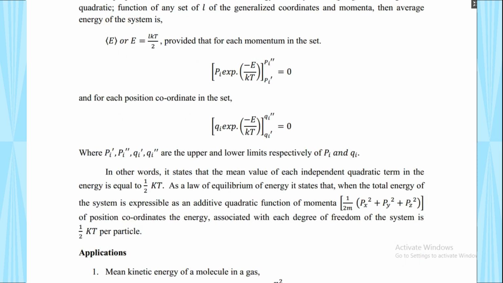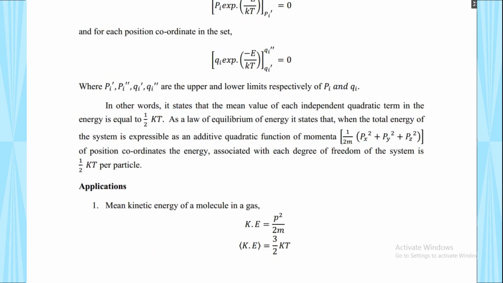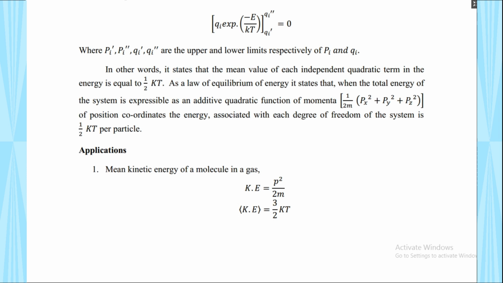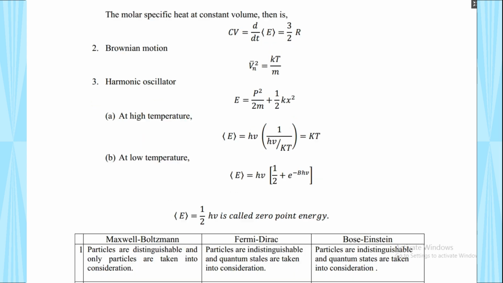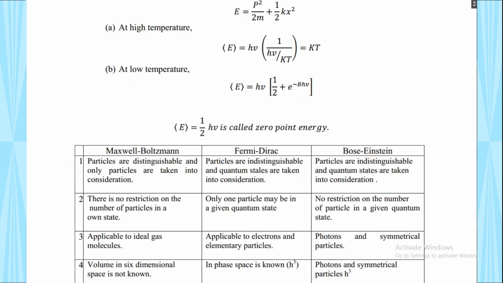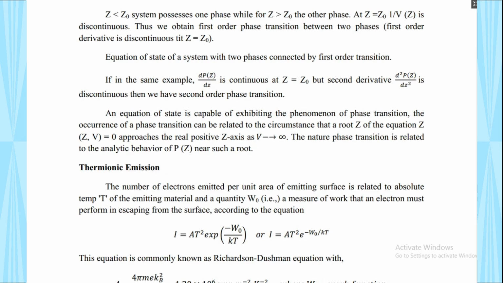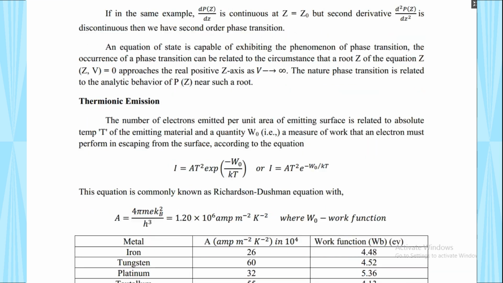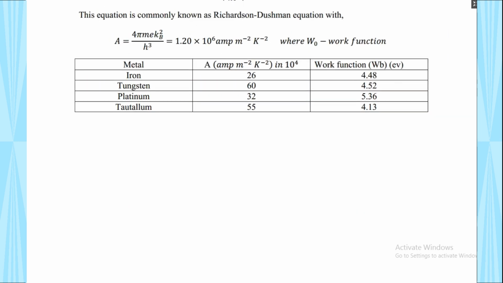So this is the most important one. Each degree of freedom of the system, with respect to position and momentum, contributes kT per particle. These are all the applications. Then the mean kinetic energy of a molecule in a gas, and similarly Brownian motion, and the harmonic oscillator at high temperature and low temperature respectively. These are all the differences for Maxwell-Boltzmann, Fermi-Dirac and Bose-Einstein. Similarly then harmonic oscillations. This is the most important one. Up to this we have to stop.